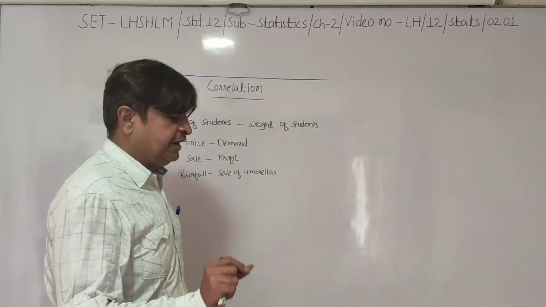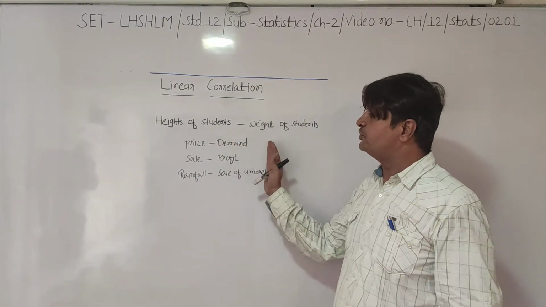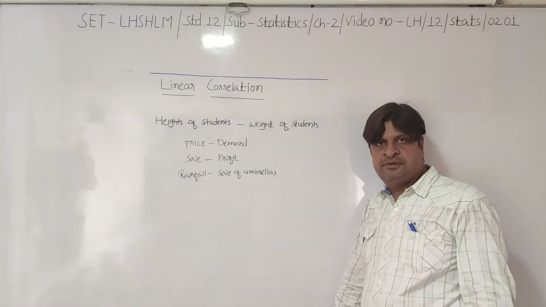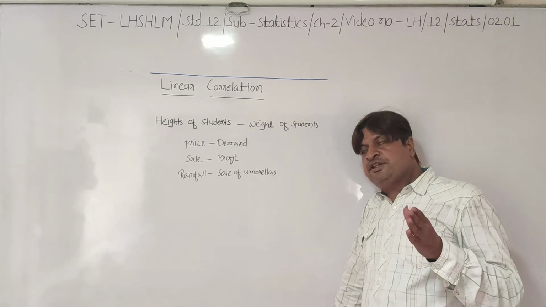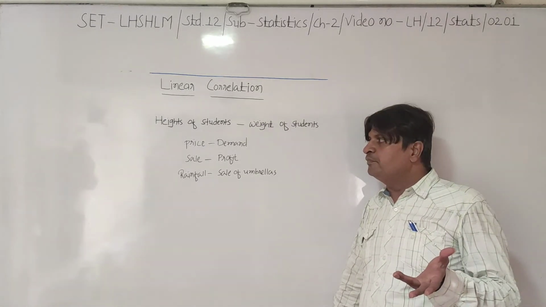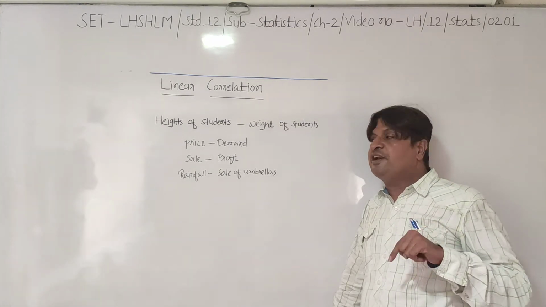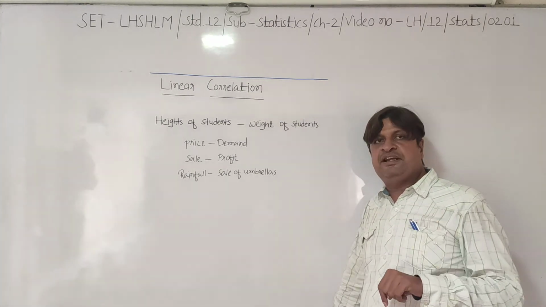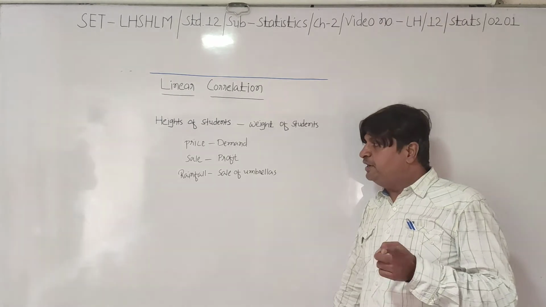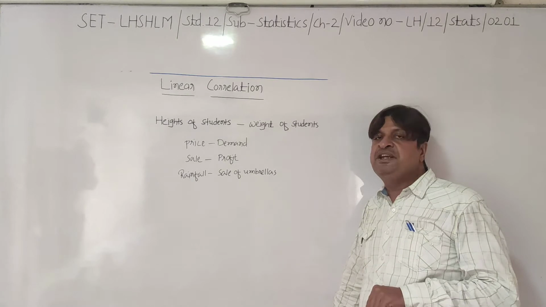So see, we find a one particular kind of relationship between these two variables. If height of a student is more, then naturally weight will also be more. Law of demand you have studied in standard 11. If price increases, then demand will decrease. Similar way, in sale and profit, if sale increases, profit will also increase.